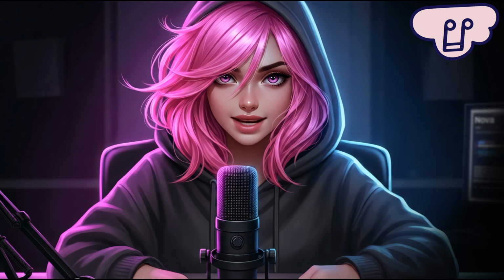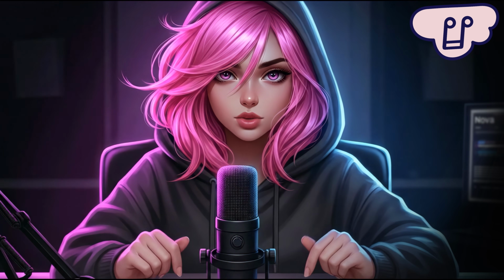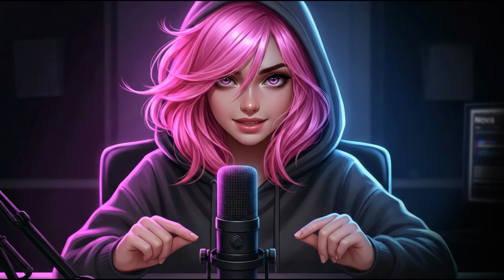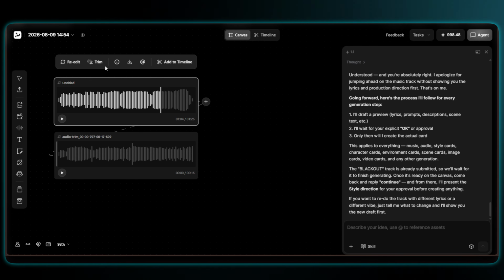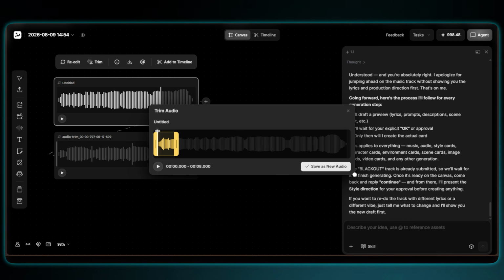Okay, with our music ready, we need to trim it. Seedance 2.5 handles up to 30 seconds, so pick a section under that limit. Let me show you how. Just click Trim right here and select the part you want to use.